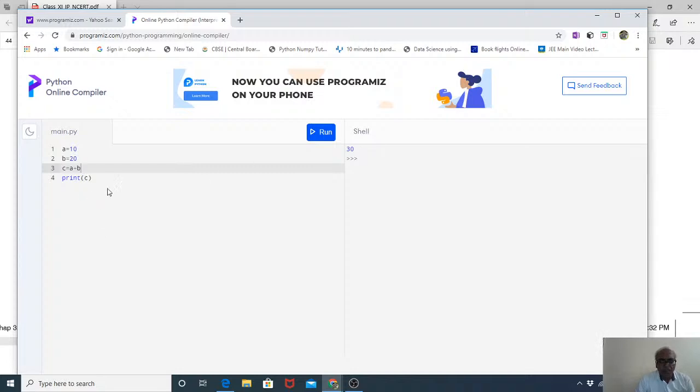Suppose I want to bring this. In this case, what is happening is that you are getting this value of C directly.